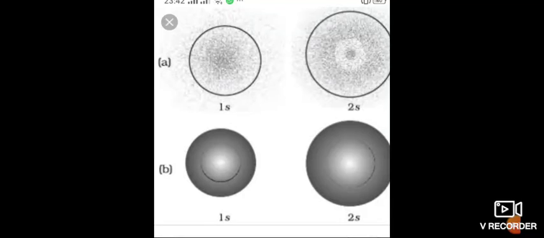That part is called node. If you see this 2s orbital, in the middle the dots are more, and around the dots there is one light colored part. That part is called node. Why? Because in that part the probability of finding electron is 0. The place where the probability of finding electron is 0 is called node. So this is the probability of finding electron in 2s orbital.